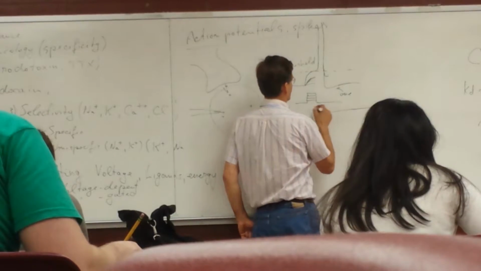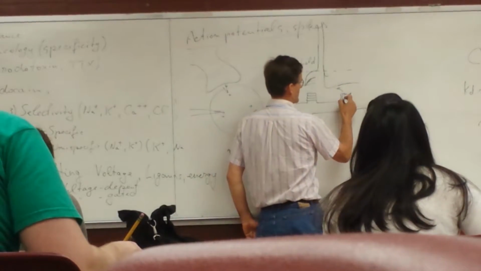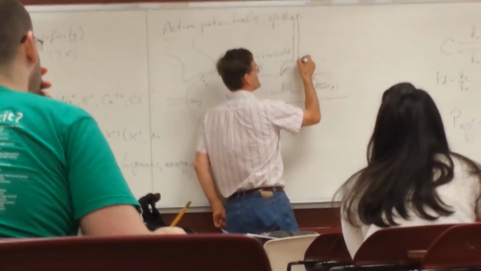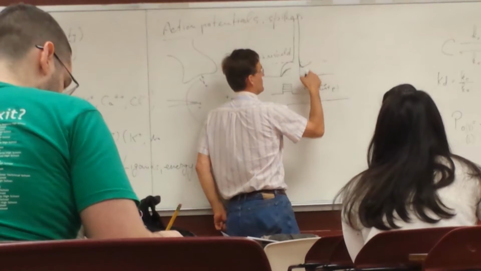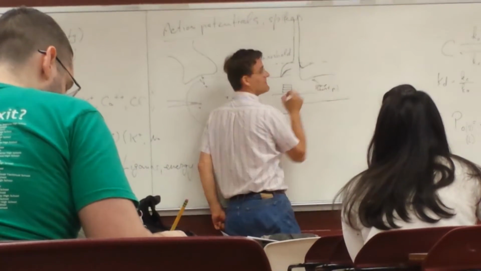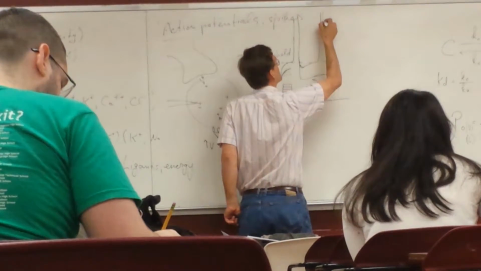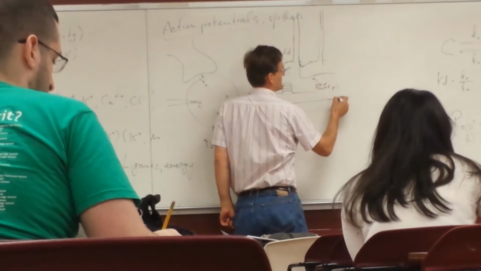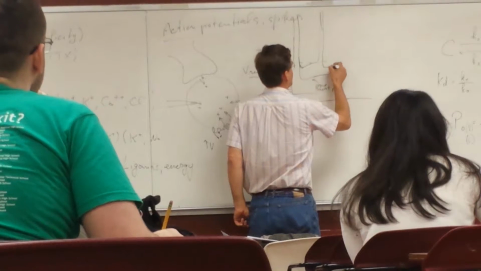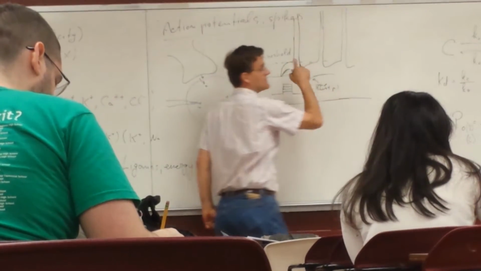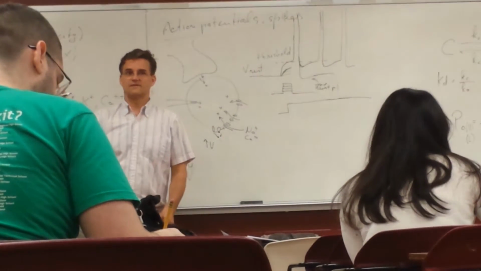But if you have a long pulse or a short pulse, a short stimulus, but if the stimulus is longer, this voltage may never come down all the way to what it was before, but remain very close to the threshold, and maybe another action potential will be generated. And if this still stays up here, you can have this repeat itself many times. And you can have a whole train of these.